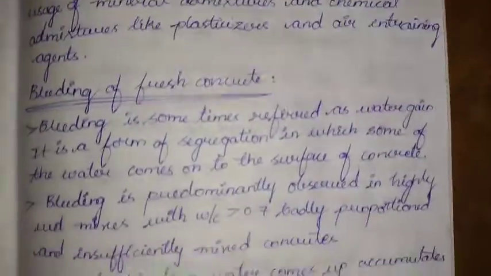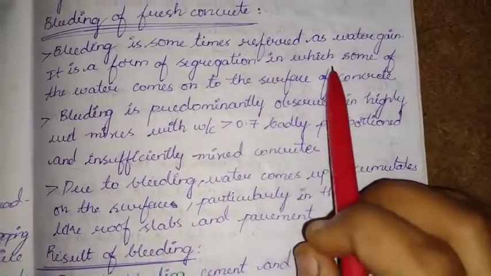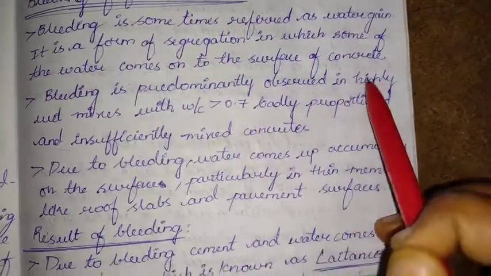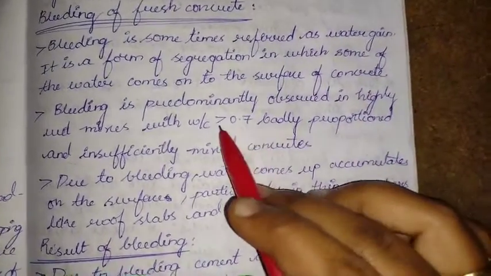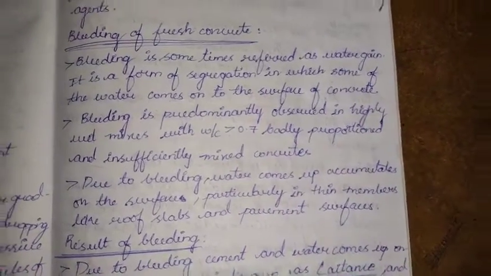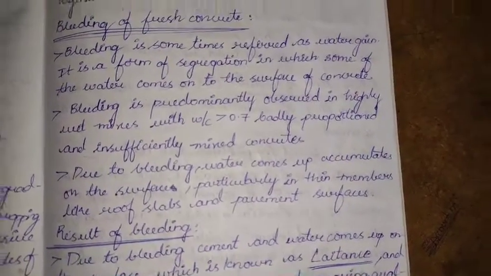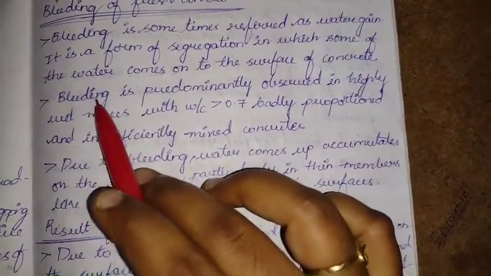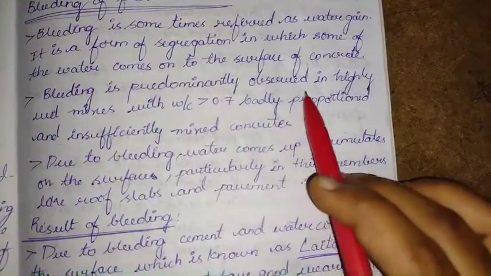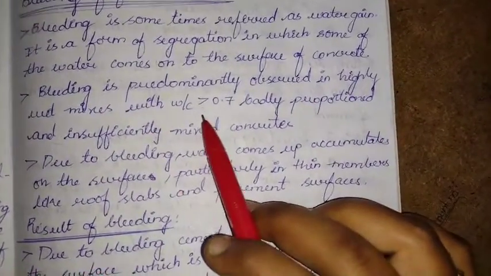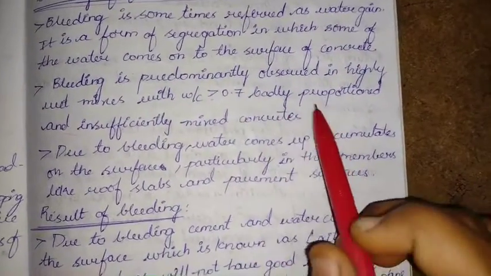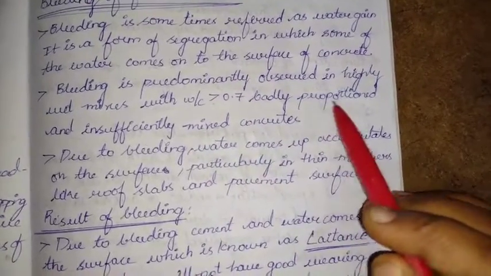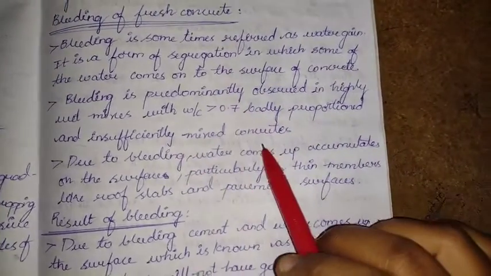Next we have bleeding of fresh concrete. Bleeding is sometimes referred to as water gain. It is a form of segregation in which some of the water comes onto the surface of concrete. Whenever the water cement ratio is more, that is, the water content is more, the excess water will appear on the surface. Bleeding is prominently observed in highly wet mixes, that is, with water cement ratios greater than 0.7, and in badly proportioned and insufficiently mixed concretes.